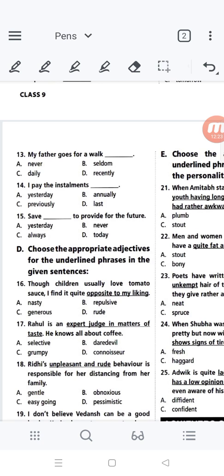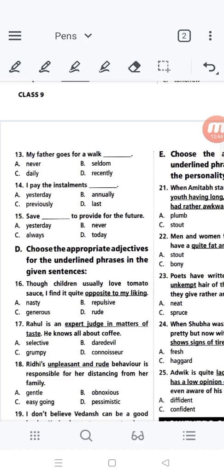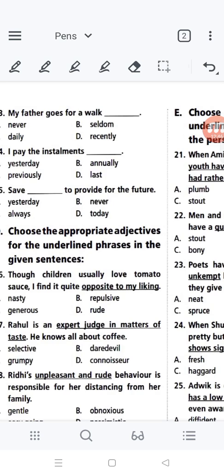The options are nasty, repulsive, generous and rude. The option would be repulsive. Opposite to my liking, that is repulsive, correct? It is not rude or nasty or generous, so the correct answer would be repulsive.